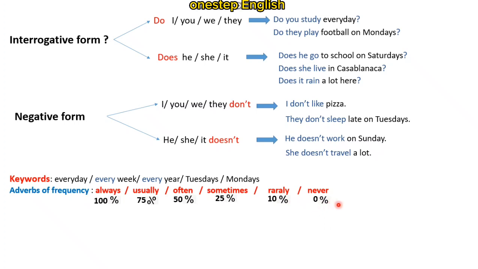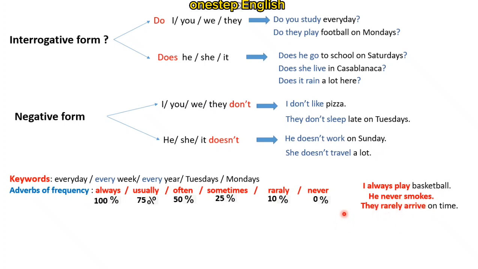Examples about them: I always play basketball. And as you can see here, the adverb of frequency is all the time between the subject and the verb. I, adverb of frequency, play. I always play basketball. He never smokes. Subject pronoun, adverb of frequency, verb. They rarely arrive on time.